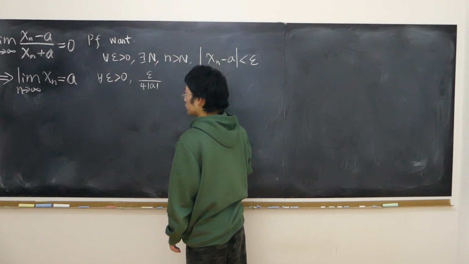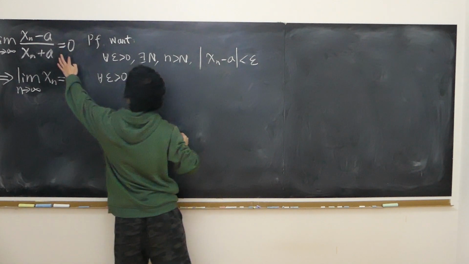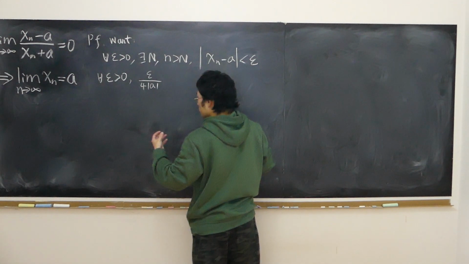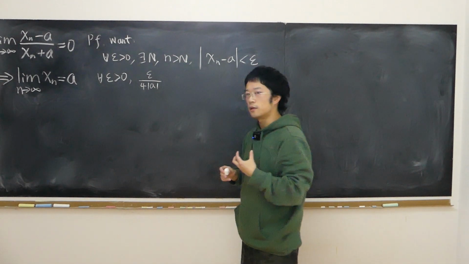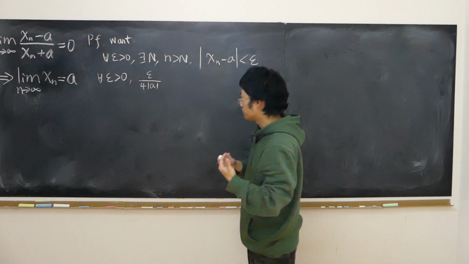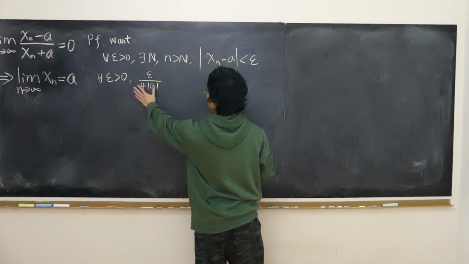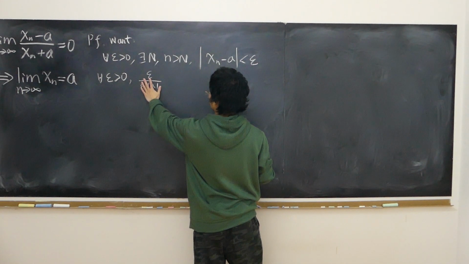So, according to the definition, if the limit of this is 0, then for any random arbitrary positive number, now I'll use this as my random arbitrary positive number.